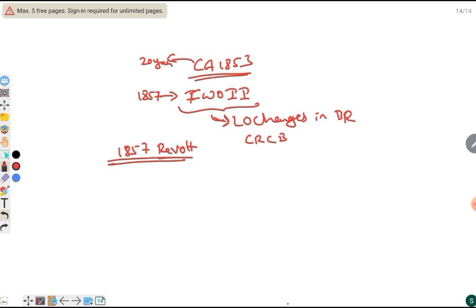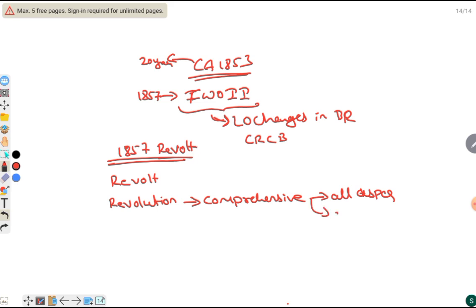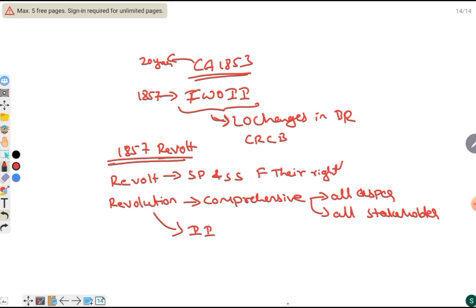Now let's see what is the difference between the revolt and revolution. Revolution is comprehensive, taking all the aspects and participation by all the stakeholders. For example, India's independence. Revolt is where some part and some section are fighting for their right or privilege.